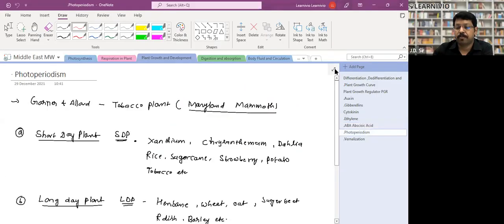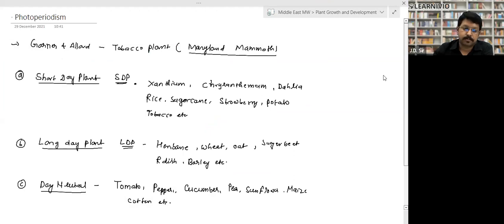What is photoperiodism? Look, photo means light and period means duration. So the effect of duration of light on plants is called photoperiodism, right?